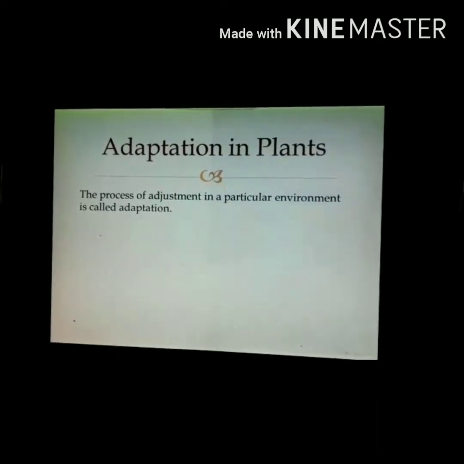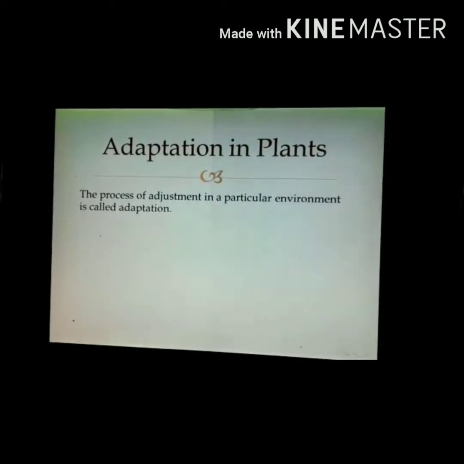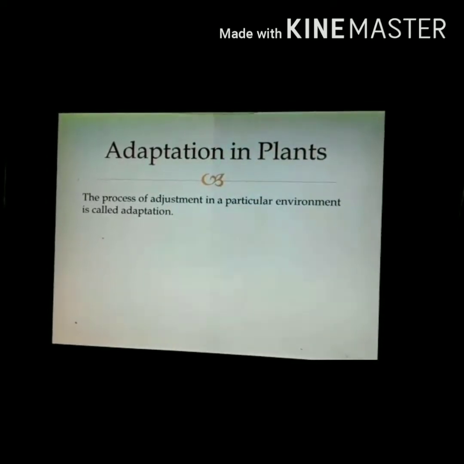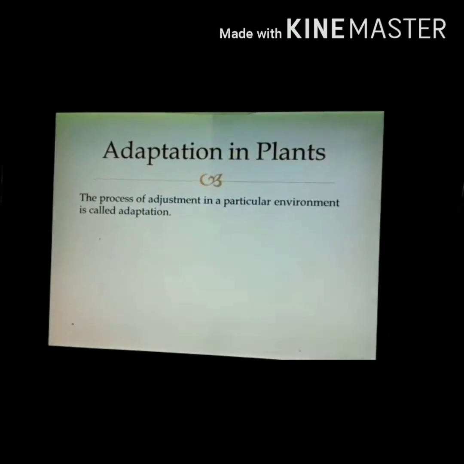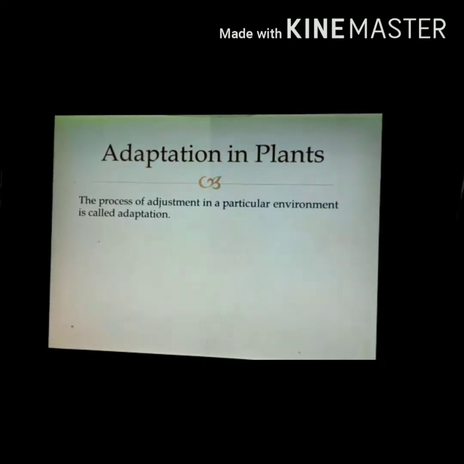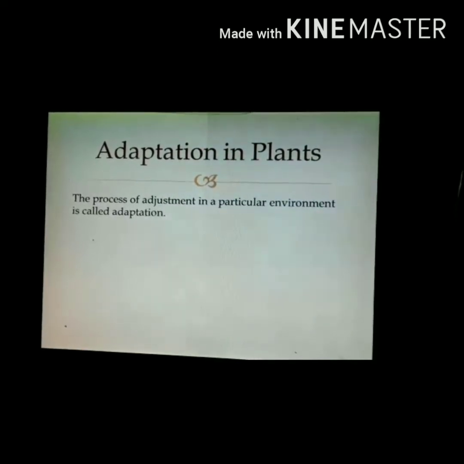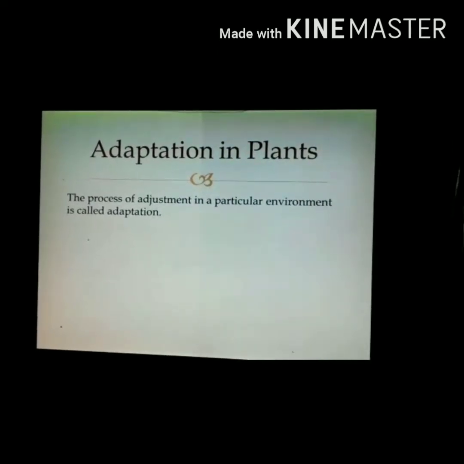Today in this video I will be explaining this chapter, adaptation in plants, through a PowerPoint presentation. First of all, we will understand the meaning of the word adaptation. Here it is told that the process of adjustment in a particular environment is called adaptation. Now what does this line mean?